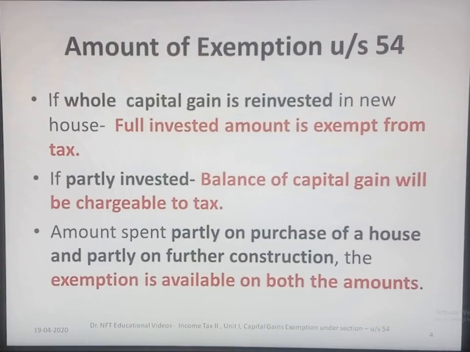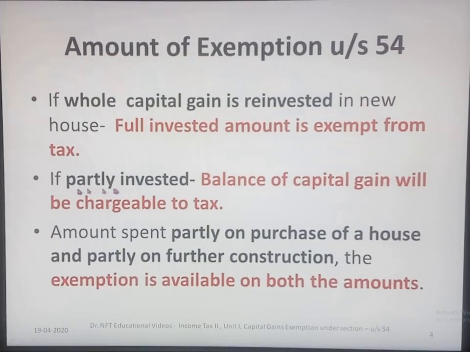Now let us see what is the amount of exemption which can be claimed under section 54. If the whole capital gain is reinvested in a new house, that is, if the existing house is sold and a new house is purchased, in that case the full invested amount is exempted from tax.